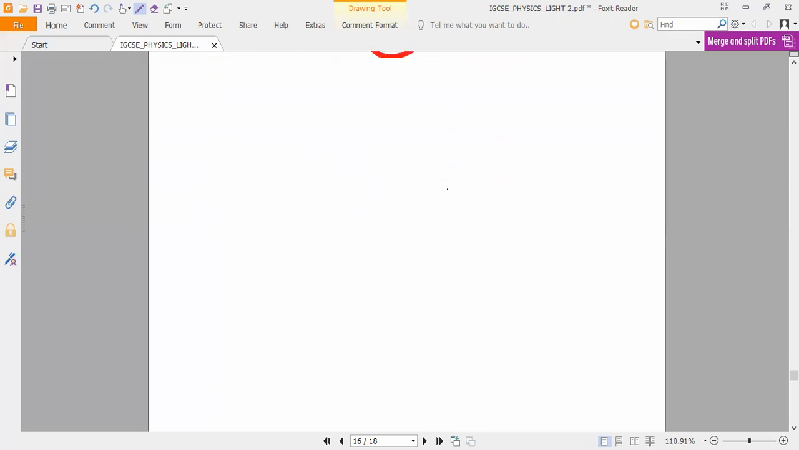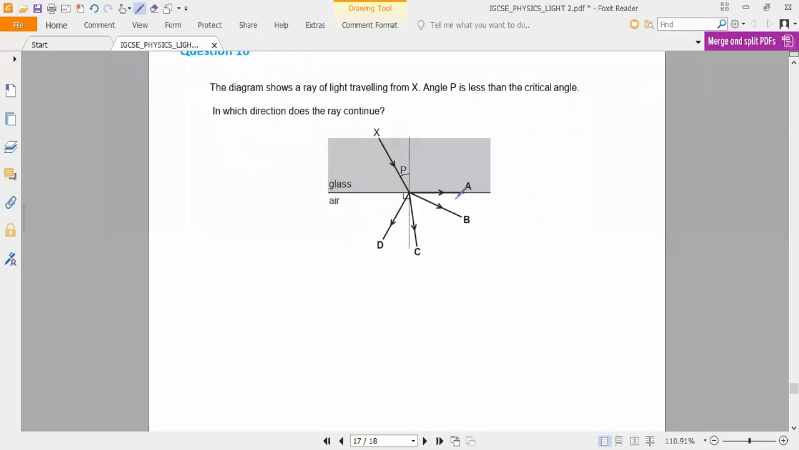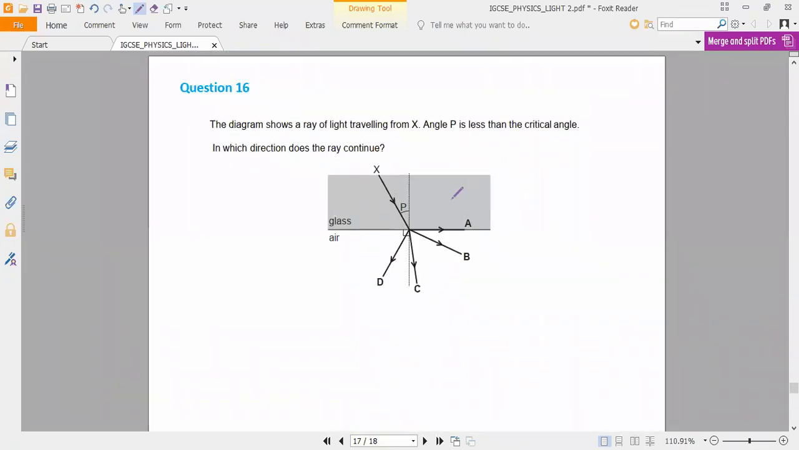Questions will be like that only. Next, this 16th question. The last question we'll leave. So this question, anyone? The diagram shows a ray of light traveling from X. Angle P is less than the critical angle. In which direction does the ray continue? B, sir. Very good. Why? Please respond. Lesser than the critical angle, sir.